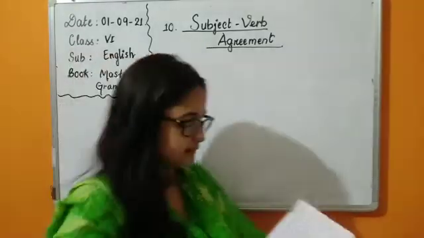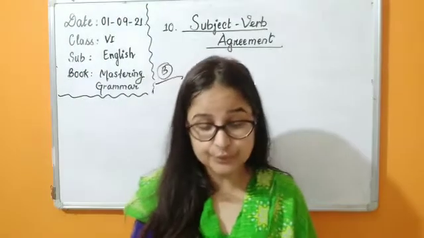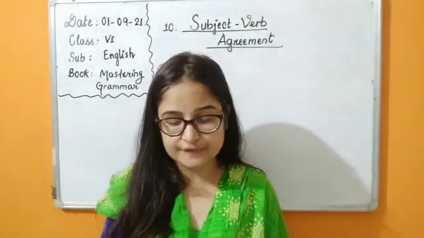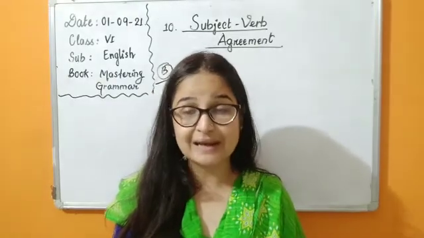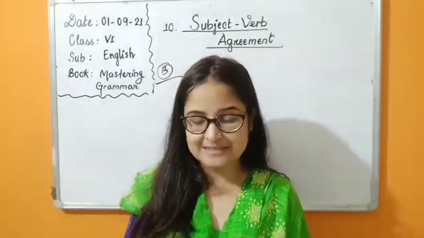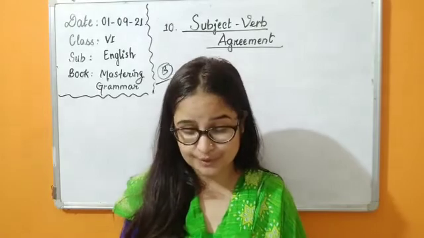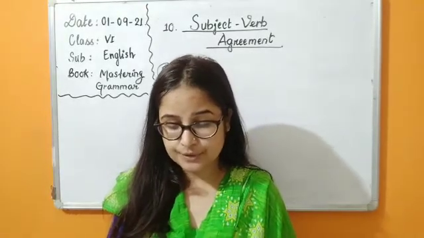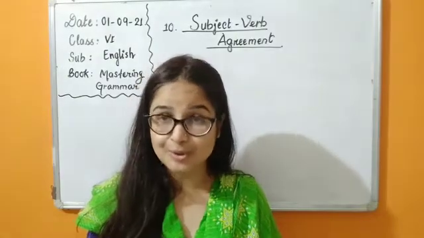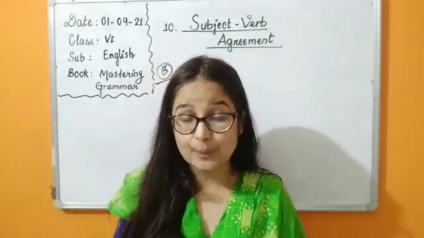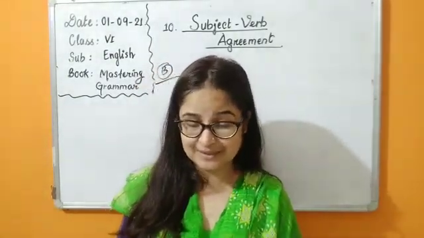Mihir and Naleen. First, let's see what we have to do. Use the correct form of the verbs given in brackets to complete the sentences. Mihir and Naleen, two separate boys, dash reaching here tomorrow. Okay, so now they are reaching tomorrow. So we can write what? Will be reaching here tomorrow, right?